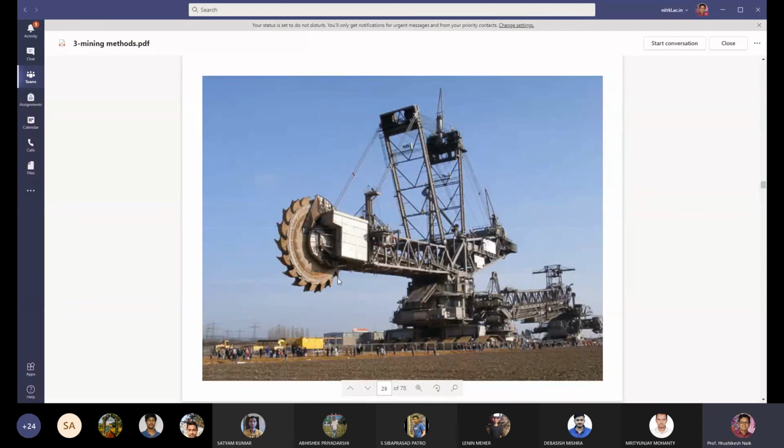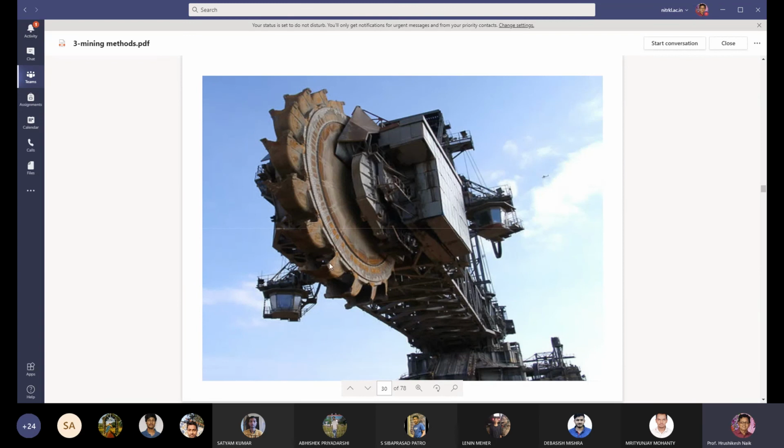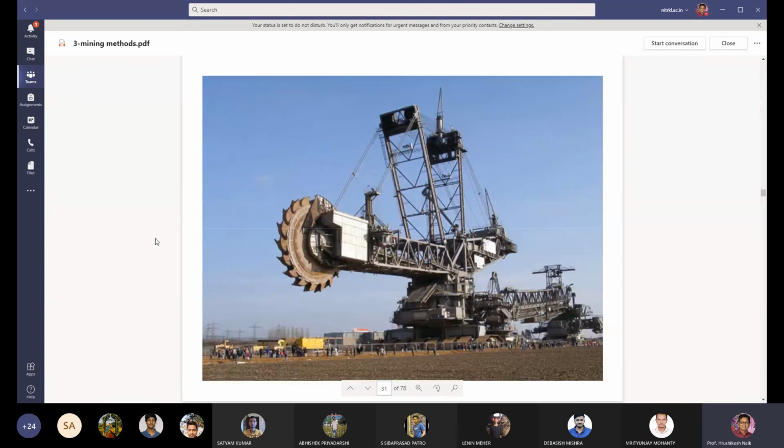This is the bucket wheel excavator. These are the buckets: 1, 2, 3, 4, 5, 6, 7, 8, 9, 10, 11, 12 buckets. So this is the bucket wheel excavator.